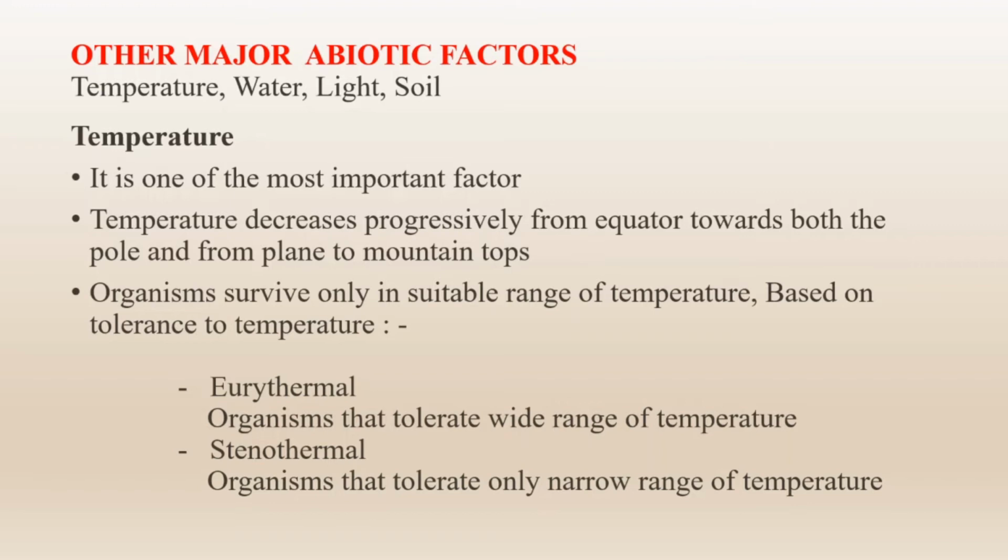On the other hand, stenothermal organisms can tolerate only a narrow range of temperature, and in an extreme range of temperature either they die or they migrate from that place. So temperature is one of the most important abiotic factors for the growth and development of organisms.